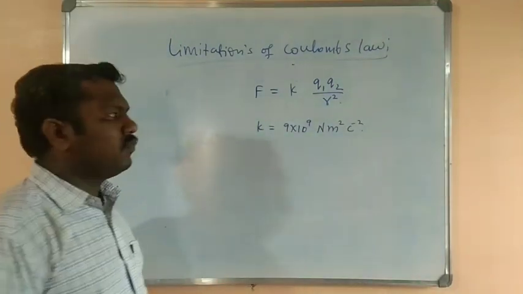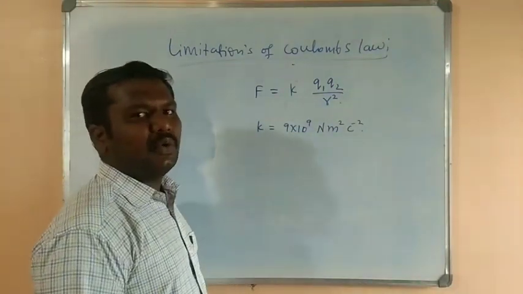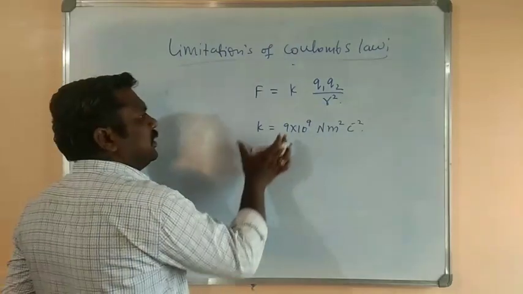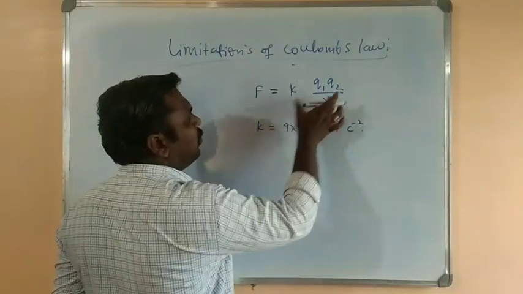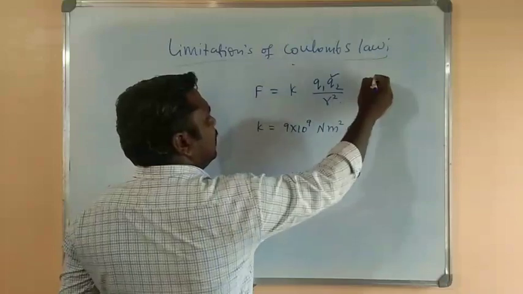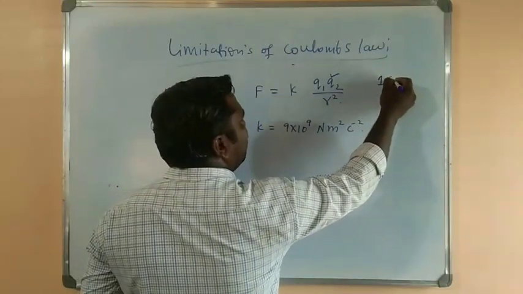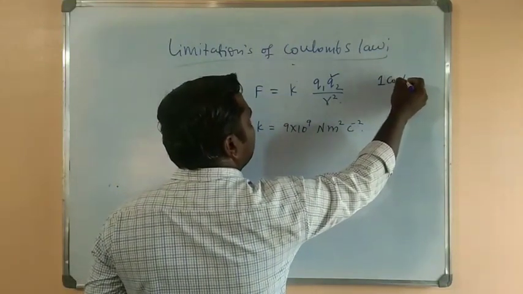So ಈ ಫಾರ್ಮುಲಾ ಯೂಸ್ ಮಾಡಿಕೊಂಡು now we have to define SI unit, that is nothing but 1 coulomb.